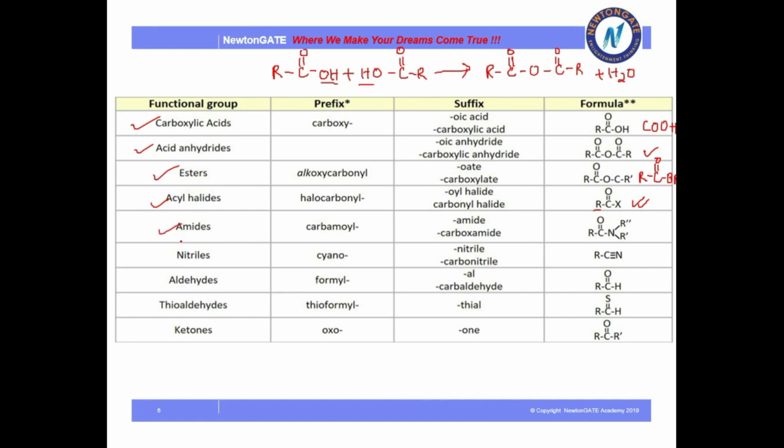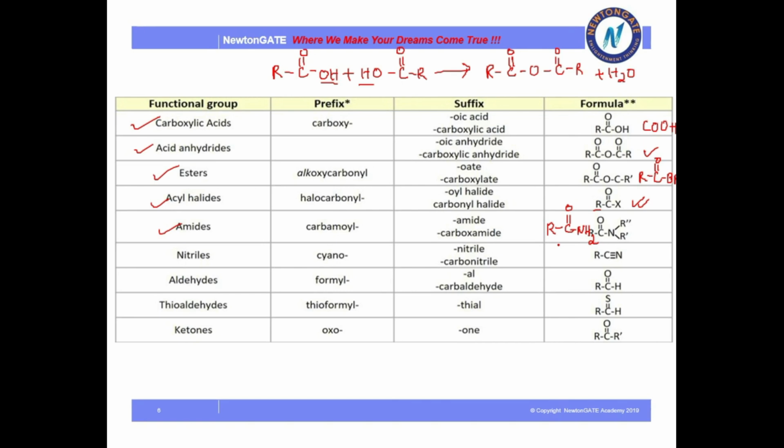Next is your amides. What is amide? The structure of amide is very similar to acid halide, but here instead of halogen you put an NH2 group, that is amine. So the structure will be like this: an alkyl group, then a carbon with a double bonded oxygen, and then NH2.